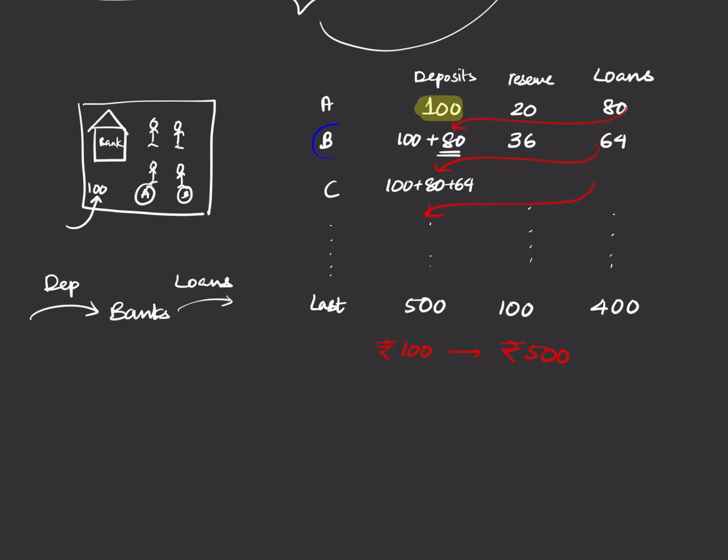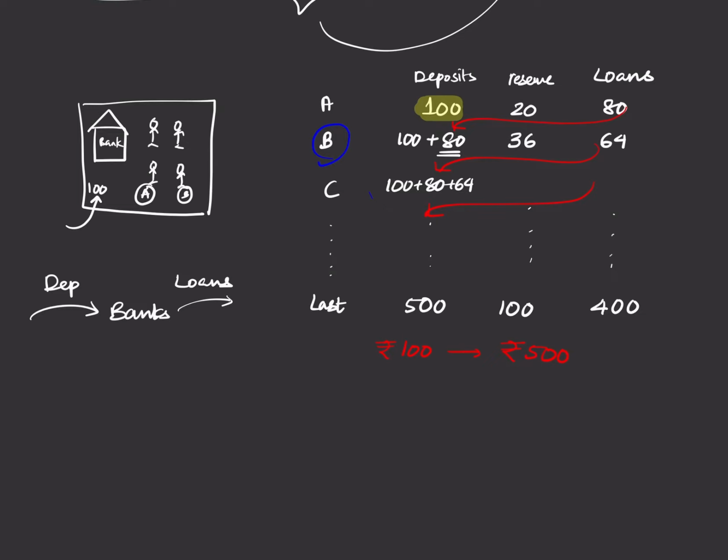Now, what if B comes back today? B needs money. B comes back and says, see, I gave you 80 rupees, I need 80 rupees. Now, the bank can pay back 80 rupees easily because it has a reserve of 100 rupees. And that is the concept of reserve, so that if you put money in a bank and you go back and ask them for the money, they need to have enough money to pay you back. That is why they keep reserves. And the reserves also, in a way, restrict the amount of money that the bank can lend.